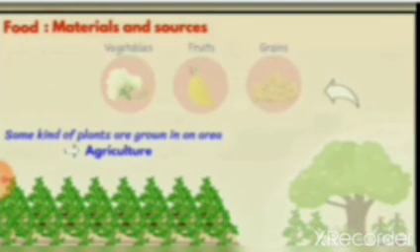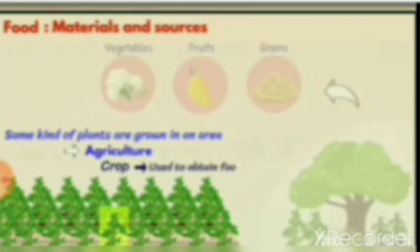Then what do we call these plants? Are they just plants? No. We can call the plants grown by us crops. So we are using some crops to obtain food. These are food crops. We know teak plantation. Teak plantation is also a crop.